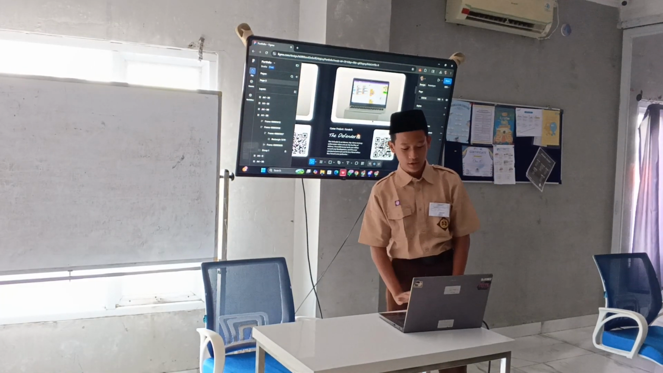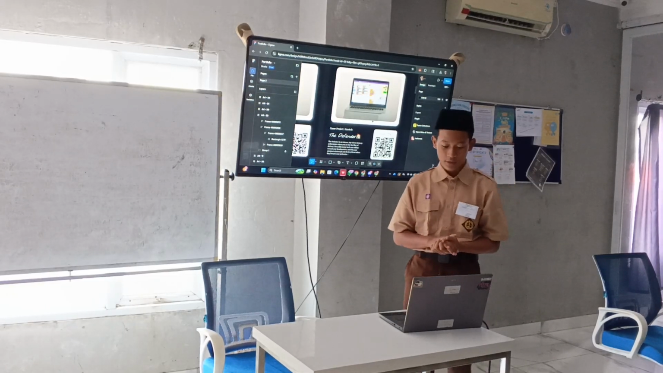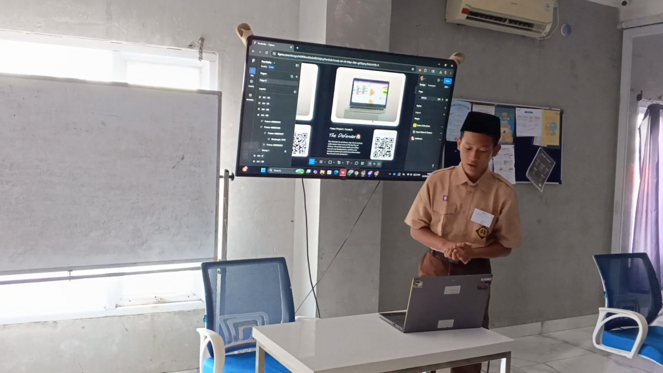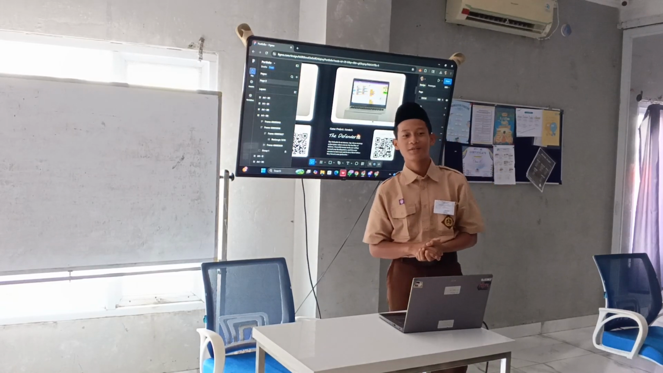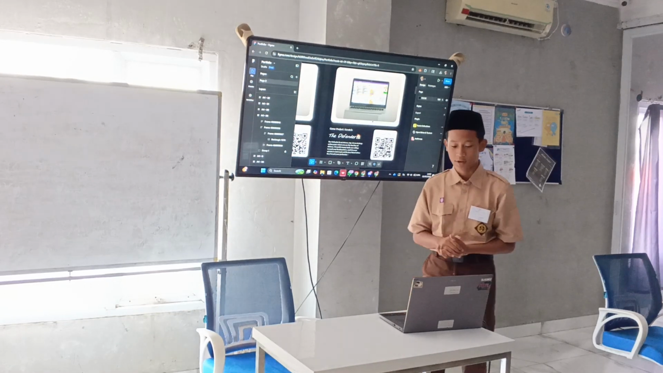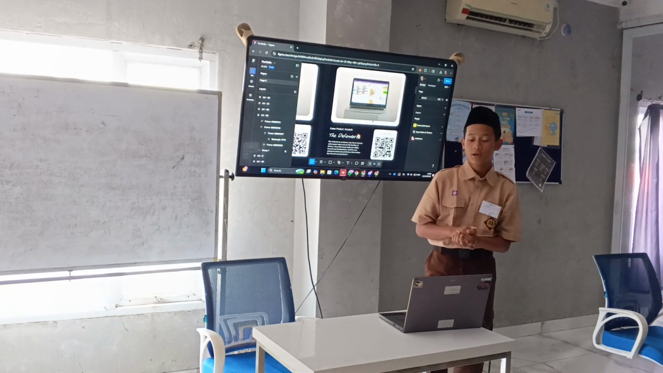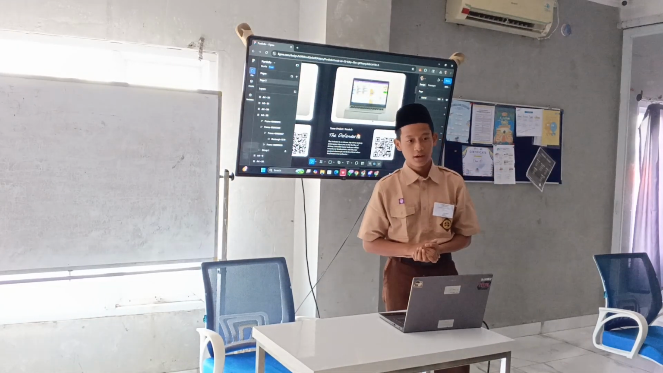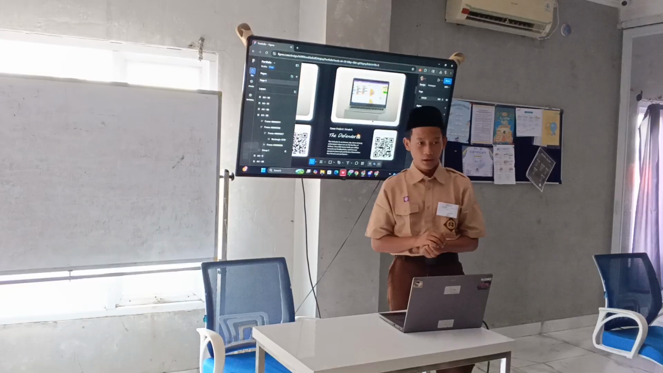Last is the Defender. The Defender is one of the most difficult games that I've made using Scratch, because I made it over 2 to 3 weeks. In here we have to defend our city or our base using time, and there are 3 levels, starting from easy, medium, and hard.